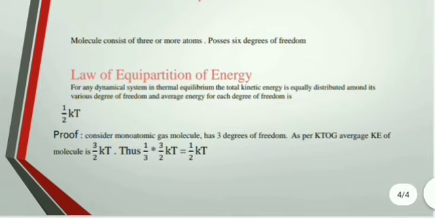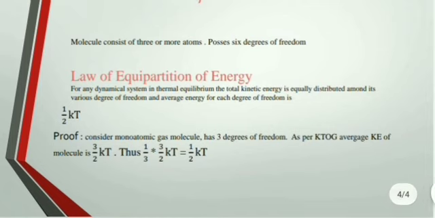So now it possesses 6 degrees of freedom, 3 translational and 3 rotational. So it has 6 degrees of freedom. Okay, so in case of diatomic or polyatomic molecules, the atoms within the molecule may also vibrate with respect to each other. In such a case, the molecule would possess still more degrees of freedom. Okay, please note this point.